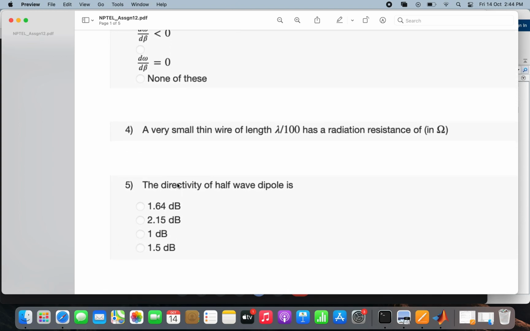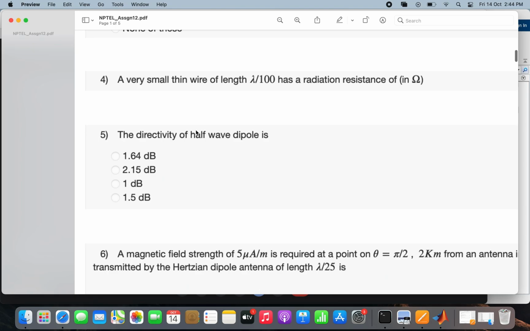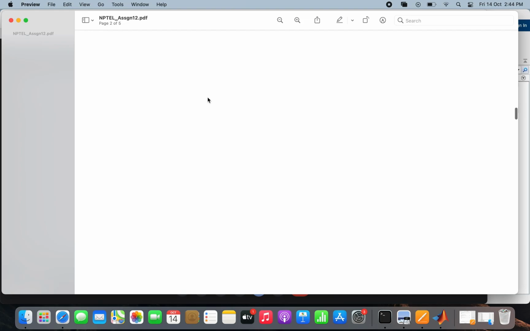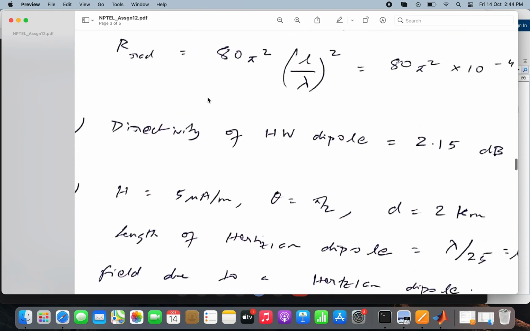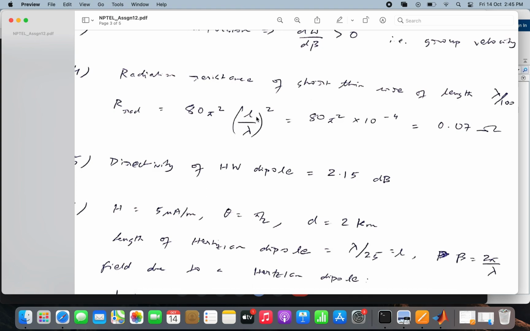In question number 4, a very small thin wire of length λ/100, where λ is the wavelength, has a radiation resistance of what? The case given here is that of a very small thin wire, and for this wire the formula for radiation resistance is basically this. The radiation resistance of a short thin wire is 80π² times (L/λ)², where L is the length of the wire. If I put L equal to λ/100, then I can calculate my final answer, which is 0.07 ohm.